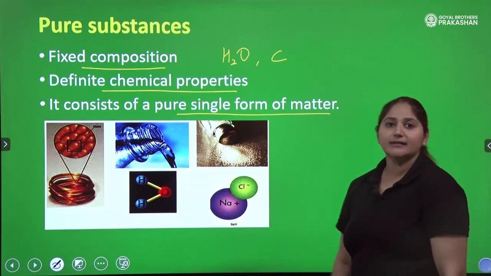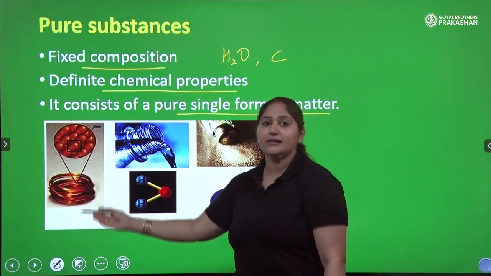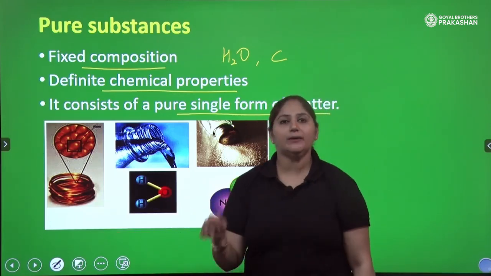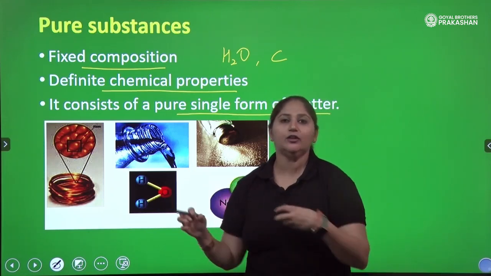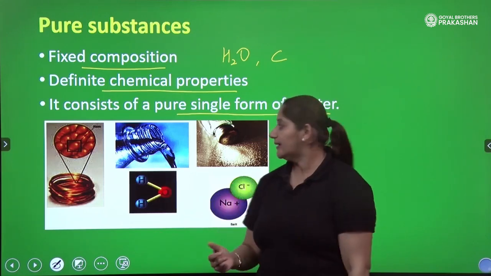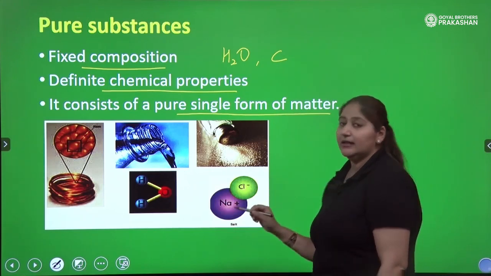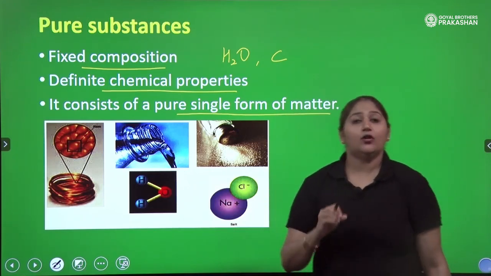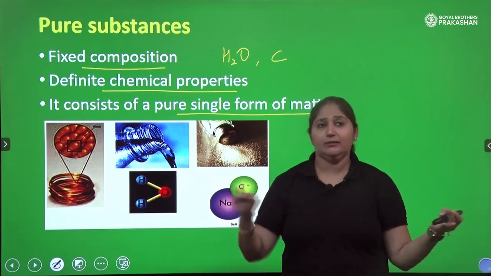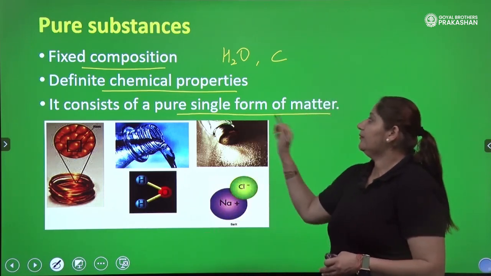Now there are other examples in daily life. We have metals, where the particles are all fixed. For example, in a copper wire, the atoms present will be copper only, Cu, Cu, Cu. Water, H2O. Then salt, NaCl. When you talk about salt, all the particles present in 1 gram or 100 grams of salt will be NaCl only, so it contains a single form of matter.